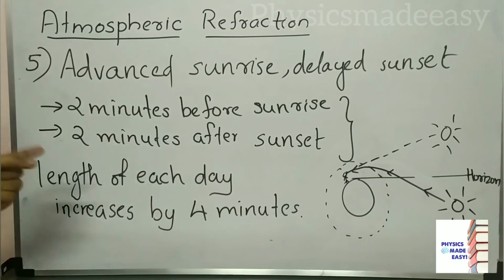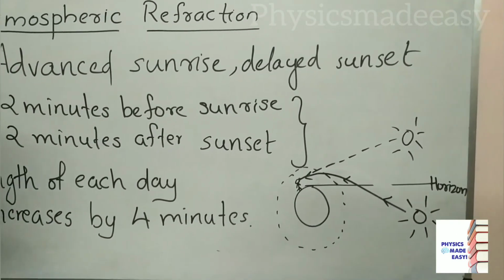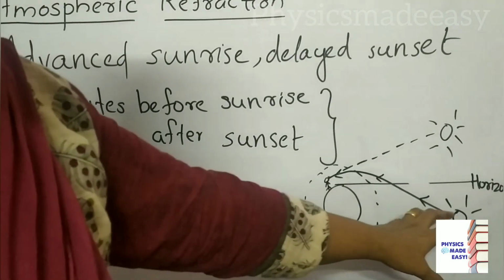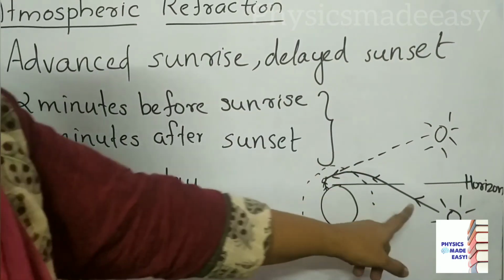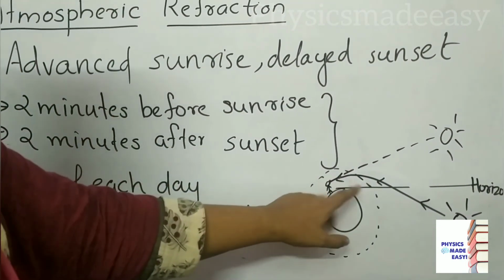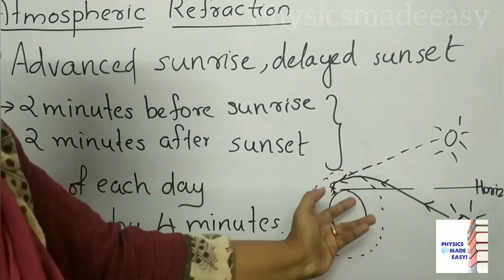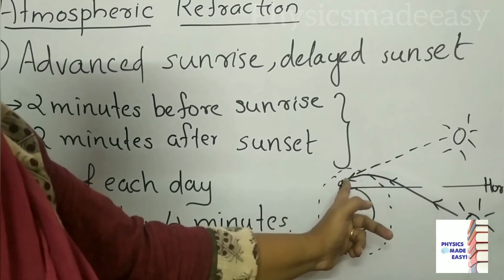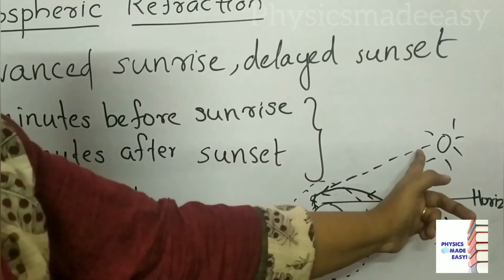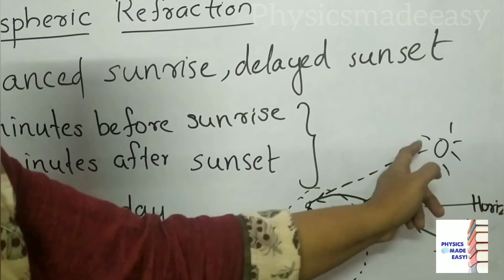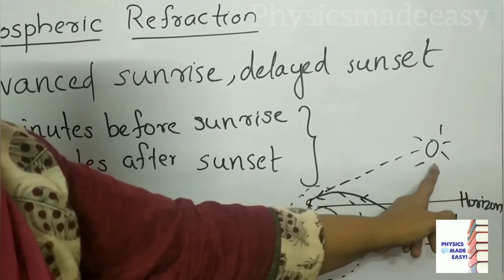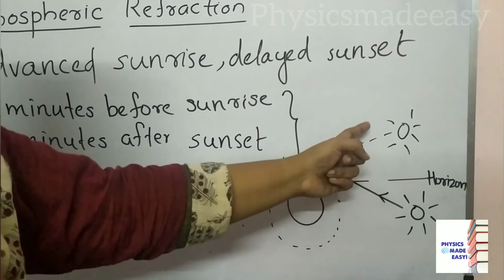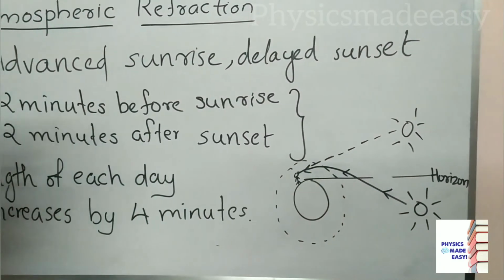How is that happening? Here you can see, as with the twinkling of stars, I told you about the apparent position of the star. Here also, when the sunlight enters this atmosphere before sunrise, the rays come from rarer to denser medium, again rarer to denser medium, like that, and the rays bend towards the normal. If you extend the refracted ray, you can see that it is going to this point. Here you can see the sun in its apparent position just before the sunrise. This is known as advanced sunrise.